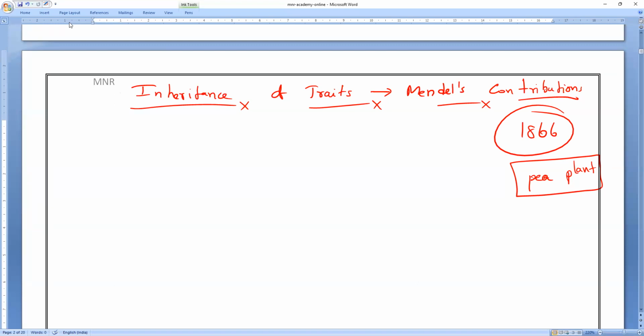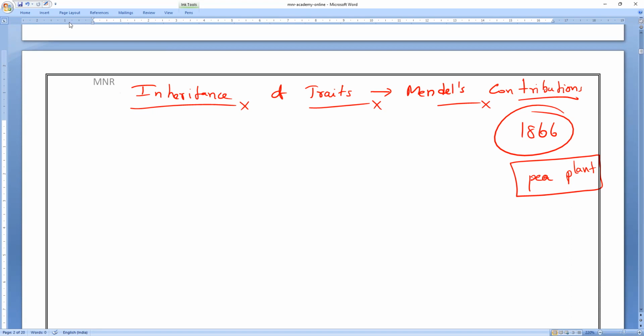Do you understand? A clear variety of features or characters in a large number of plants. Then he understood the principle of inheritance of features from one generation to the next generation. So from that only, Mr. Mendel conducted a series of hybridization experiments.